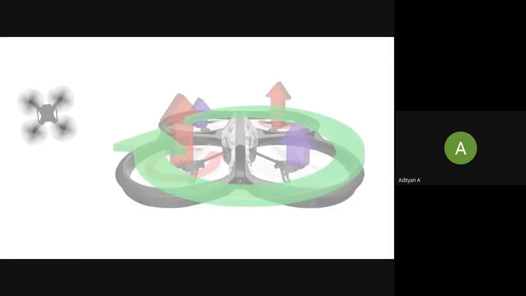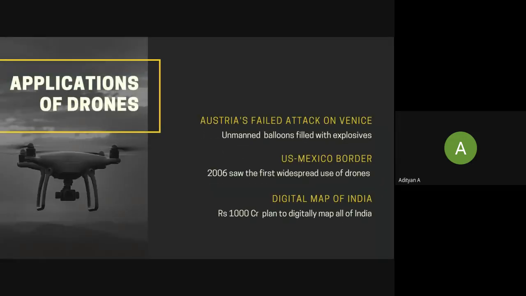Then we spoke about applications, about Austria's failed attack on Venice using unmanned balloons. Then we spoke about how long the US-Mexico border is and why surveillance or monitoring using drones was important during that time. Since the year 2006, the US Border Patrol Force has been using drones extensively at the US-Mexico border. And then we spoke about how the government of India, along with the Survey of India, chalked out a 1,000 crore plan to digitally map all of India.